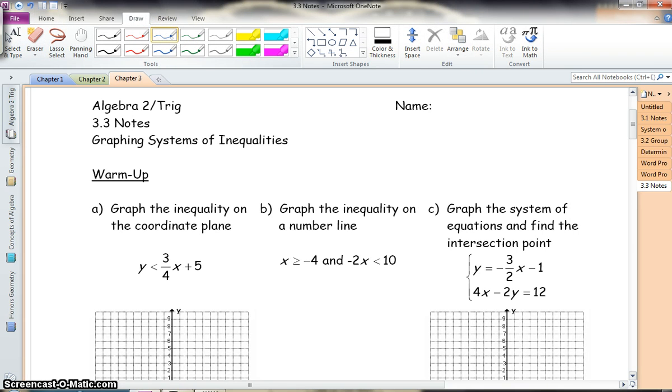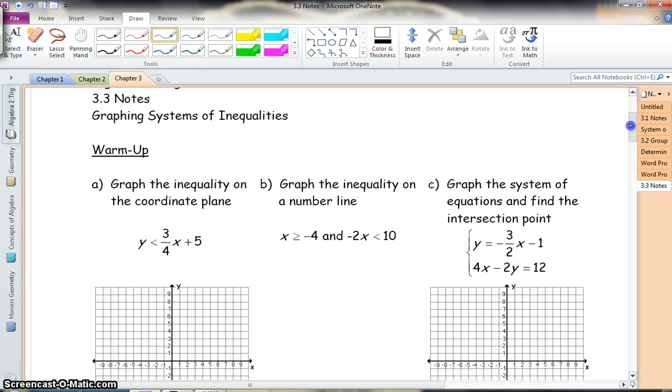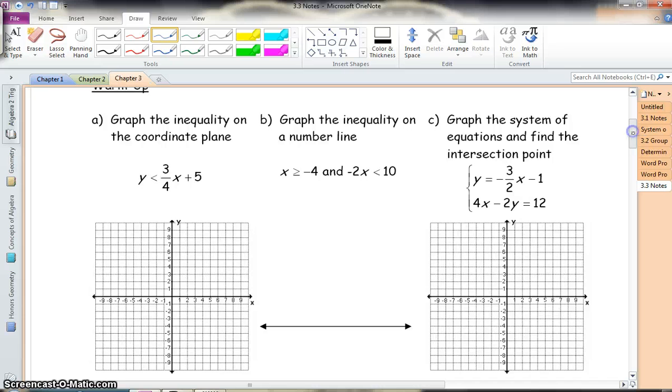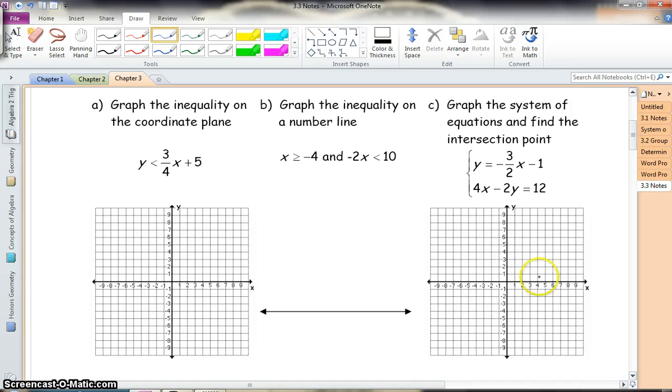But for the notes tonight, you should have grabbed a note sheet after your quiz. And we're talking about graphing systems of inequalities. Now, we're combining what we know about graphing inequalities and what we know about systems of equations, and we're putting the idea into one. So let's do a warm-up and remind ourselves of what we know already. All right, graph the inequality on the coordinate plane.